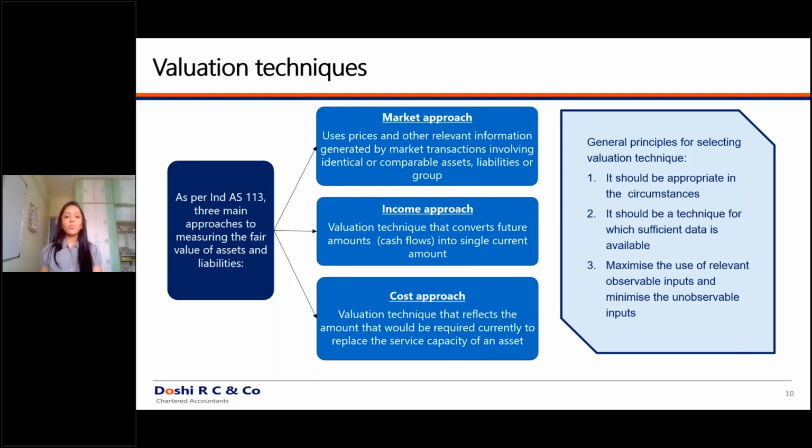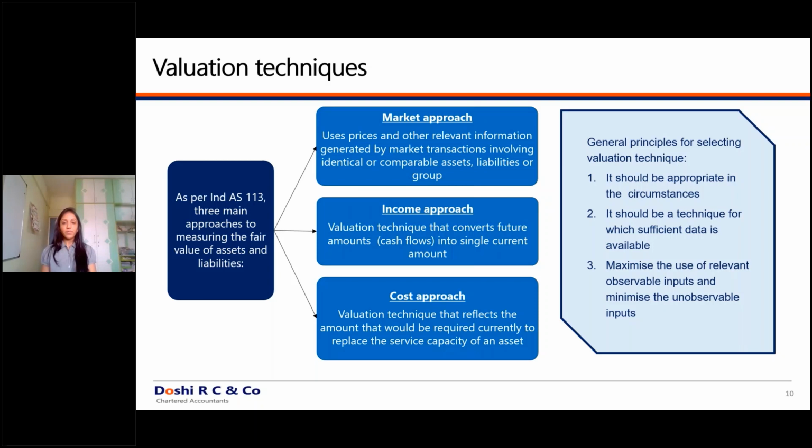In that case, how much will be the value of that asset? That will be the value under the cost approach. Now, obviously, as I said earlier, you can use multiple methods. If you have income approach as well as cost approach, you can assign a weight of 3 to income approach and a weight of 1 to the cost approach. And eventually your fair value will be the weighted average of income approach and the cost approach.